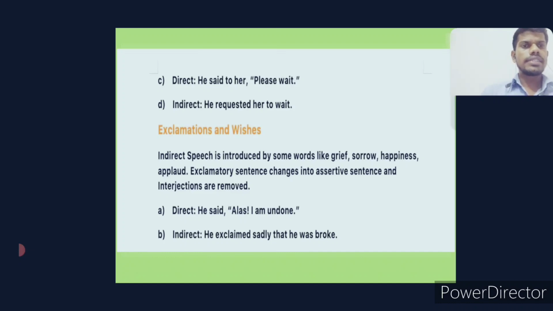Direct: he said, alas, I'm undone. So what is the word alas? This word is an expression of sadness. So in indirect speech, he exclaimed; instead of said you can use exclaimed. So he exclaimed sadly that he was broke, or he was undone.